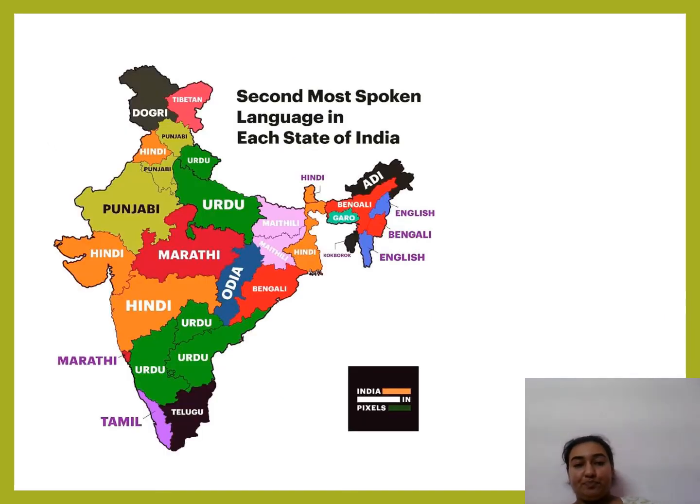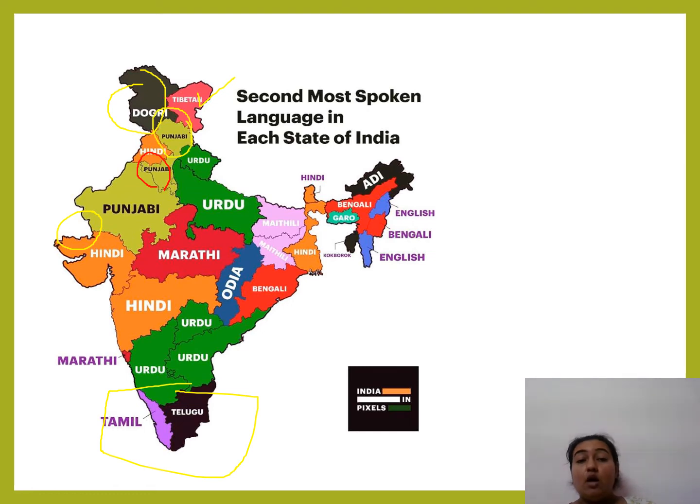Fine students. Now, second most spoken language in each state of India. We have studied why kings were acquiring various parts of India. Now let's come to culture and language. Before we proceed further, which language is spoken in your state? Suppose you are from Punjab, they will speak Punjabi. If you are from Gujarat, they will speak Gujarati. If you are from the southern part, they will speak Telugu and Tamil. If you are from Kashmir, then Dogri will be spoken. If you are from Leh Ladakh, then Tibetan will be spoken.